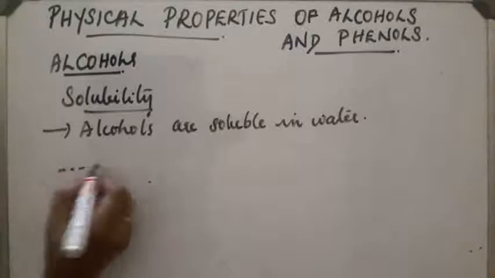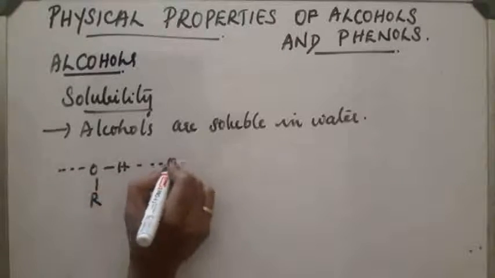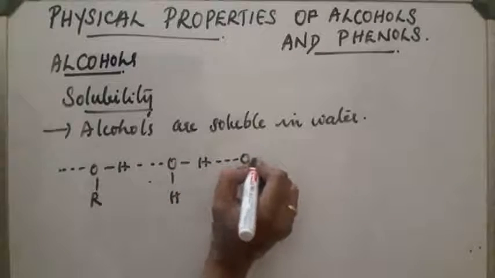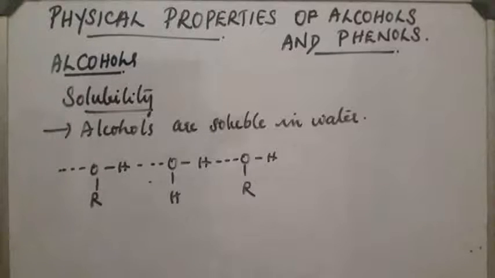That is like this: alcohol, then water molecule, again alcohol, water molecule. So they get associated, forming hydrogen bonds with water. As a result, alcohols are soluble in water.